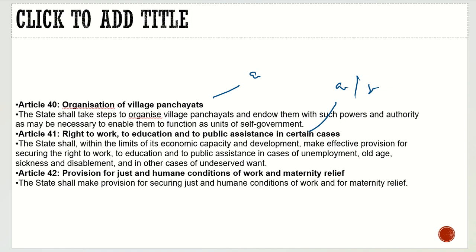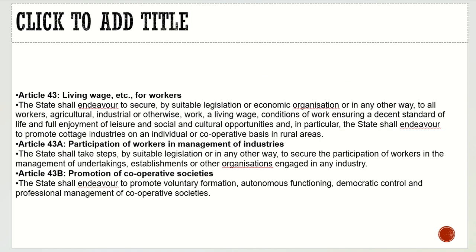Provision for just and humane conditions of work and maternity relief. We have also brought in maternity leave, where the woman is given paid leave for 24 weeks. We achieved it also, and it is a socialistic principle. Whenever you see work, mark it as a socialistic principle. Then Article 43, living wage, etc. for workers, also a socialistic principle.